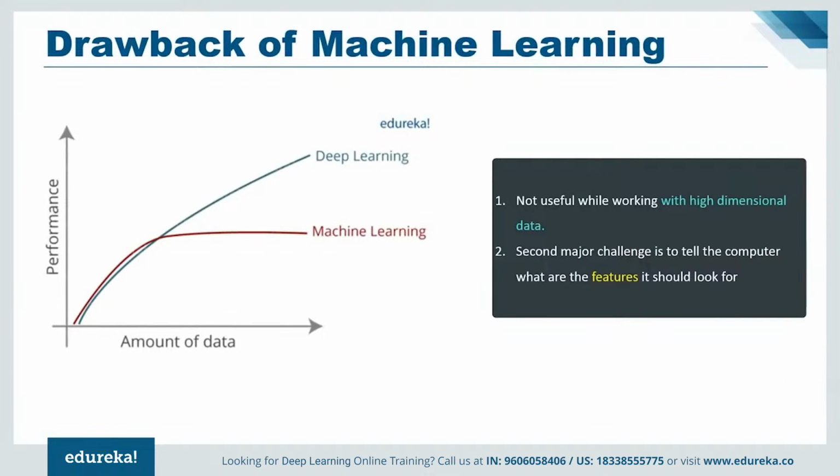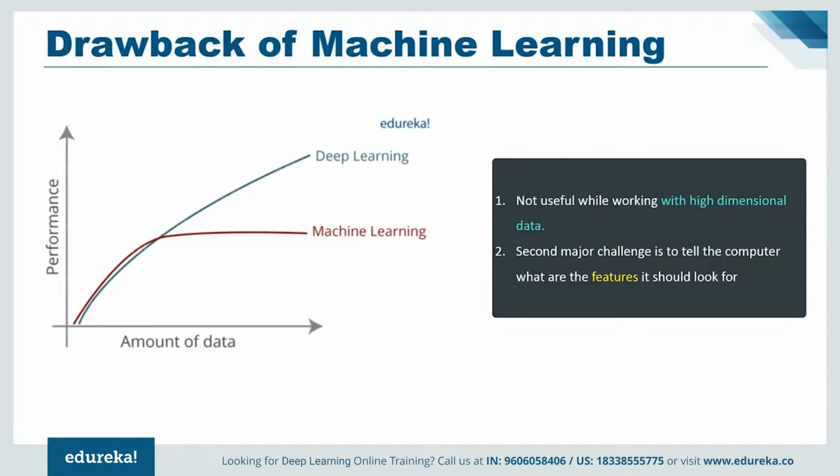So traditional machine learning algorithms are not useful while working with high-dimensional data. That is where we have a large number of inputs and outputs. For example, in case of handwriting recognition, we have a large amount of input, with different types of input associated with different types of handwriting. Now, handling and processing such data becomes very complex and resource exhaustive. This is termed as the curse of dimensionality.